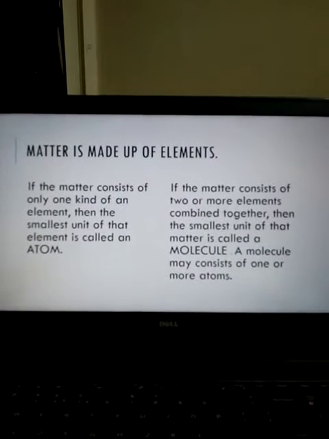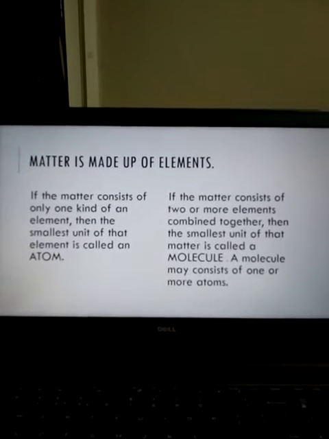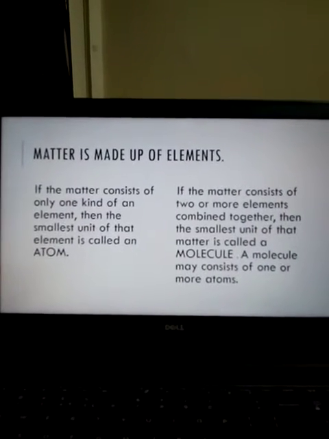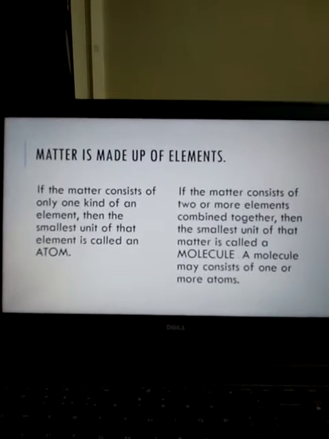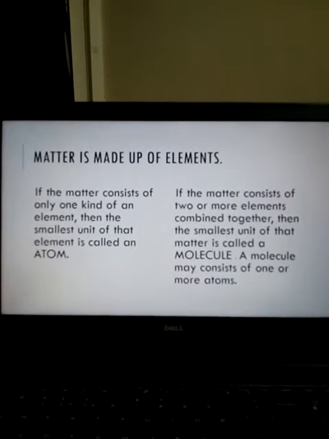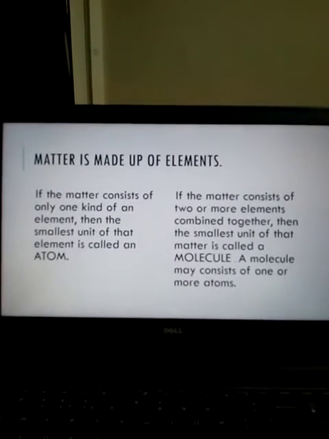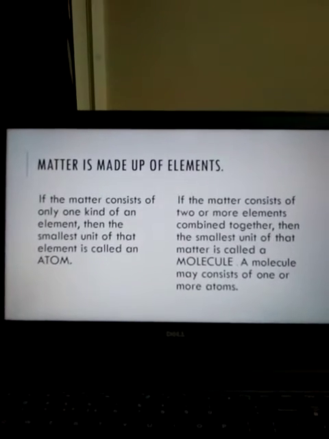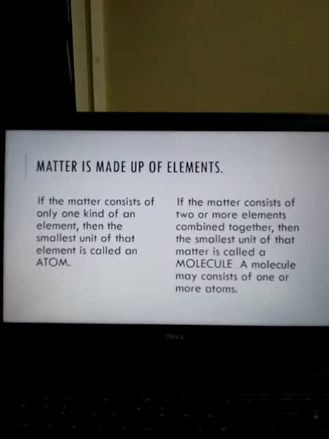Now, matter is made up of elements. If the matter consists of only one kind of an element, then the smallest unit of that element is called an atom. If the matter consists of two or more elements combined together, then the smallest unit of that matter is called a molecule. A molecule may consist of one or more atoms. For example,